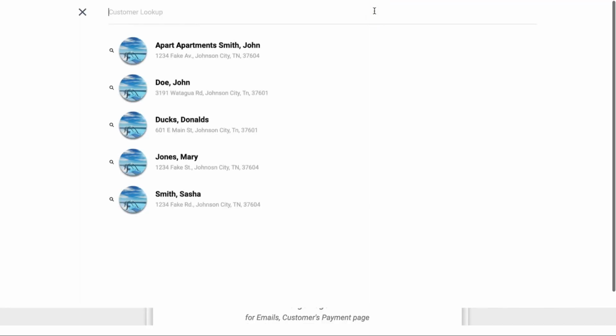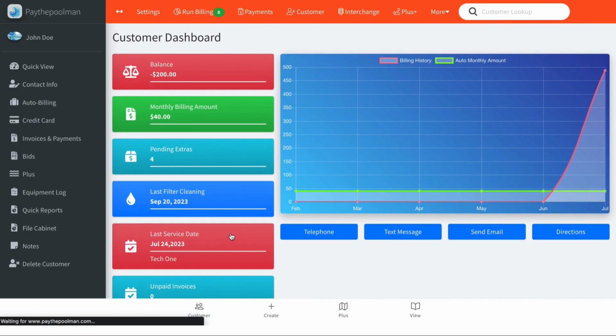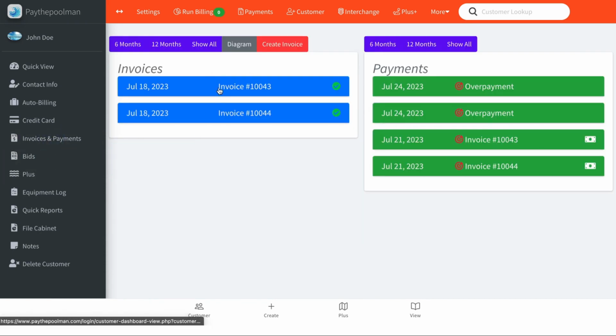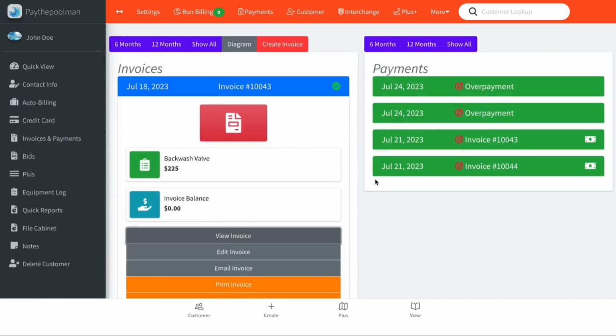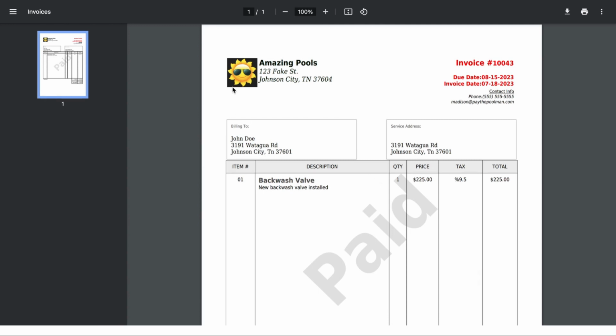And then let's take a look at what this looks like on a customer's invoice. So we will go to Invoice and Payments here, and we'll just click View Invoice. Okay, so we see our little logo is populated up there. Looks really nice, gives us a nice professional look.